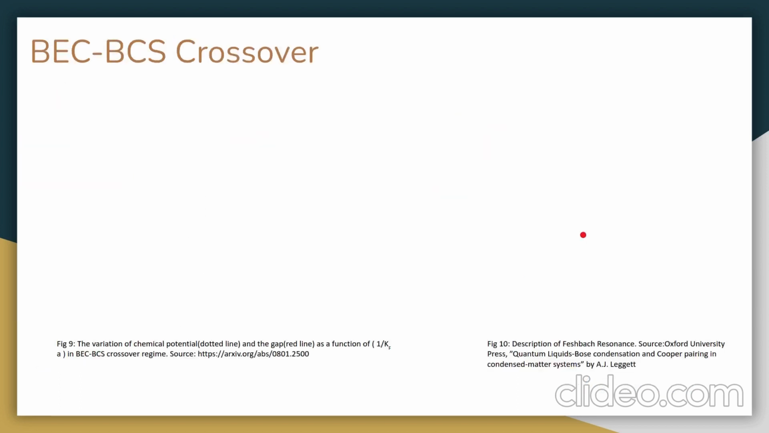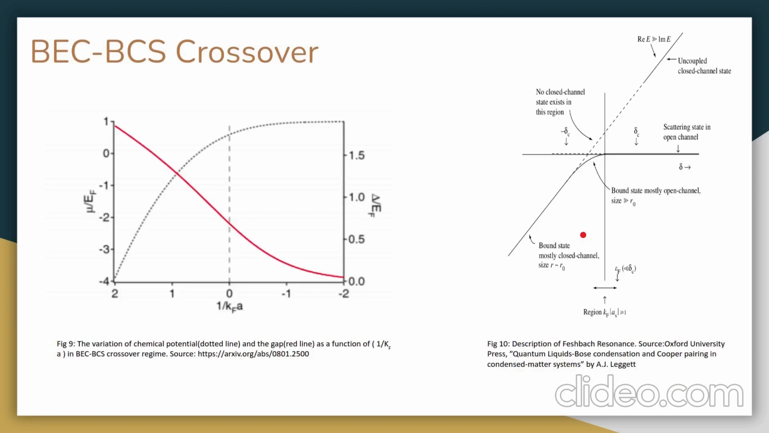Now we will talk about the BEC and BCS crossover. To understand this, we must understand that the interaction between particles is based on collision, and when we talk about collision, we have a parameter called the scattering parameter. If we can tune the scattering parameter, we can understand the BEC and BCS crossover. I have skipped the mathematical part here, but now if we see figure 9, we see a continuous change in factors mu over E_F and delta over E_F as we tune our parameter.